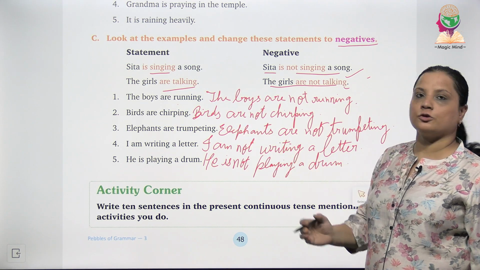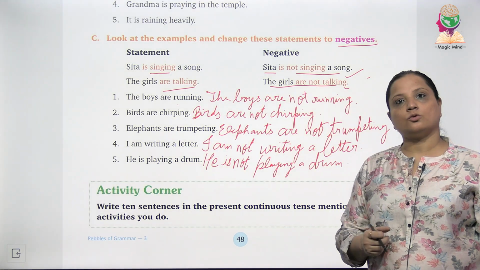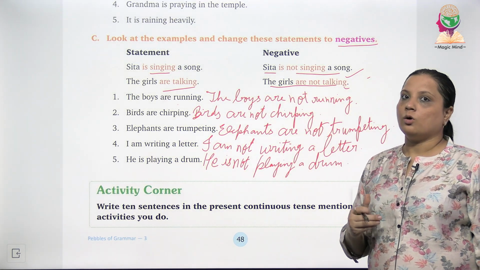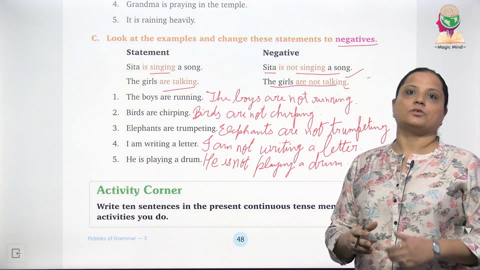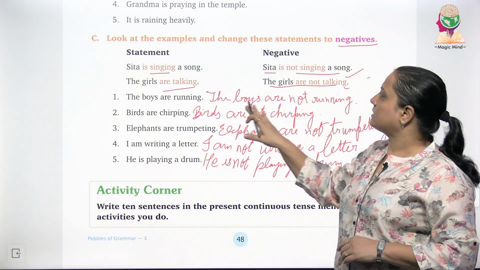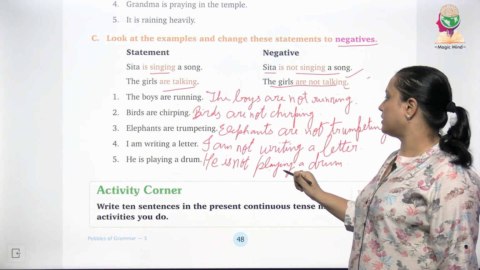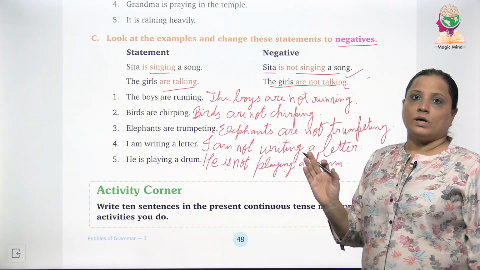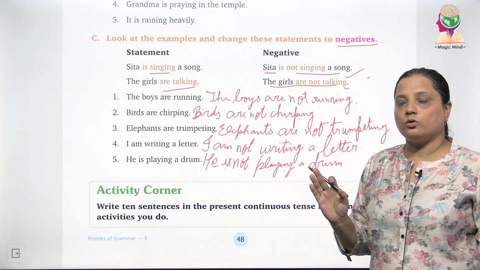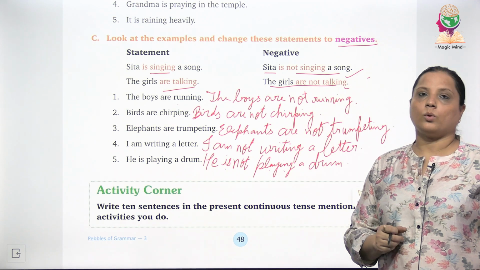I hope you have understood how the negatives are formed, how we are changing the sentences into question form, and how we change a normal sentence into a present continuous tense. All these sentences are also present continuous tense. We are using verb plus ing, and is, am, are, was and were are not used. Was and were are only used in past tense. We are just using is, are and am over here.